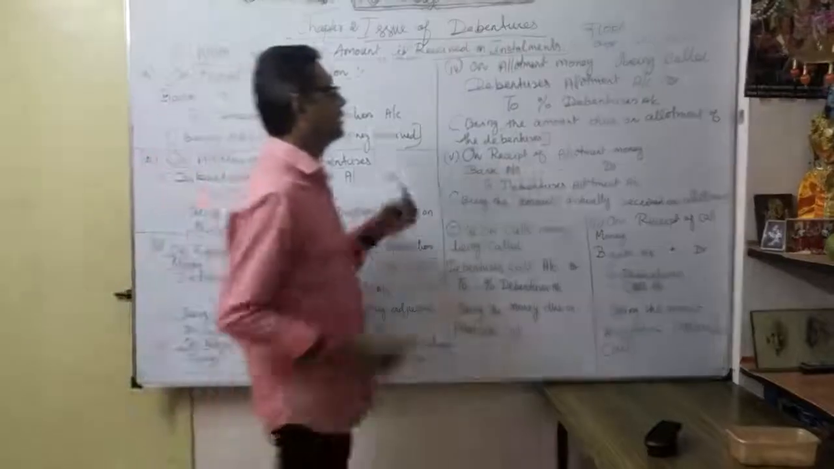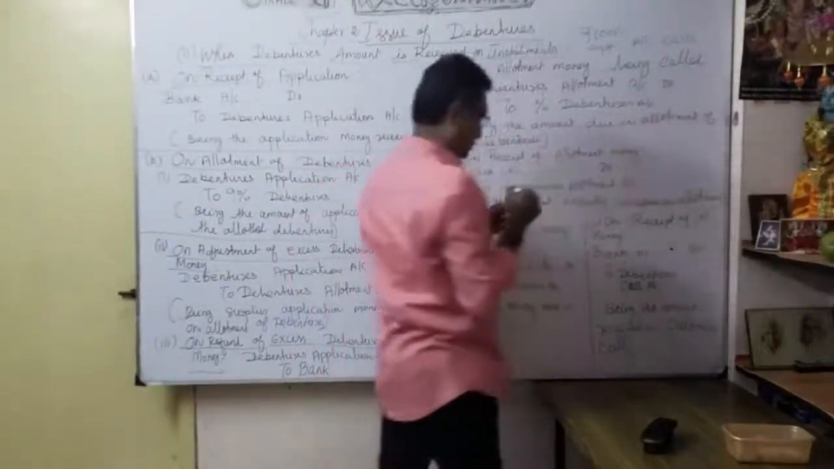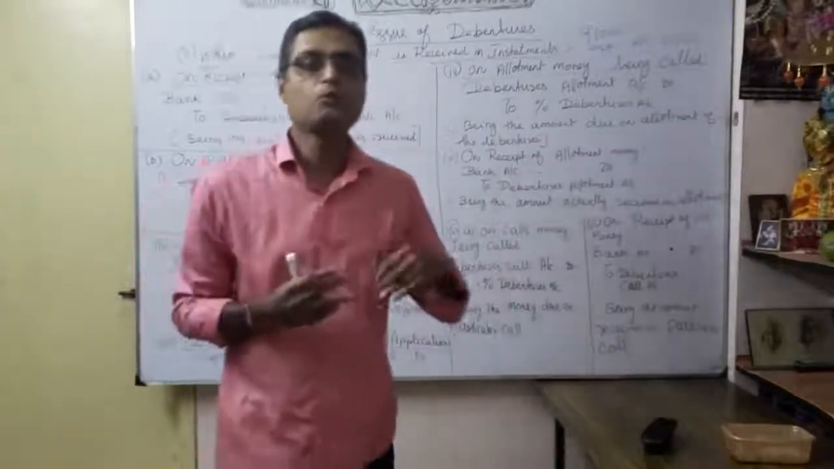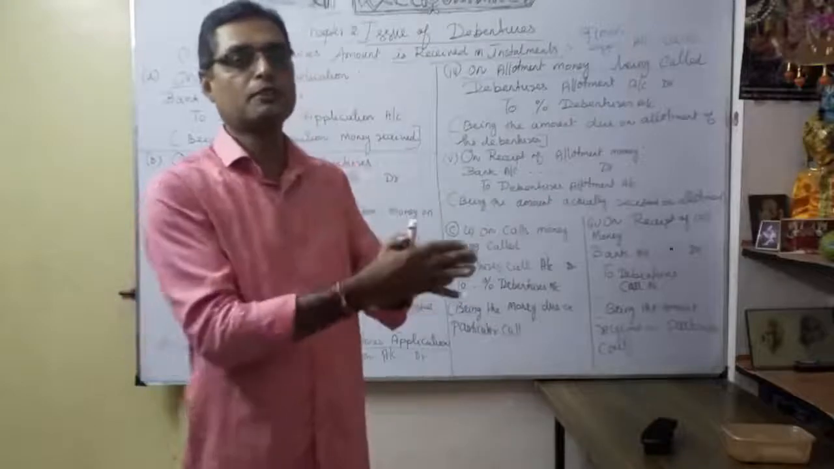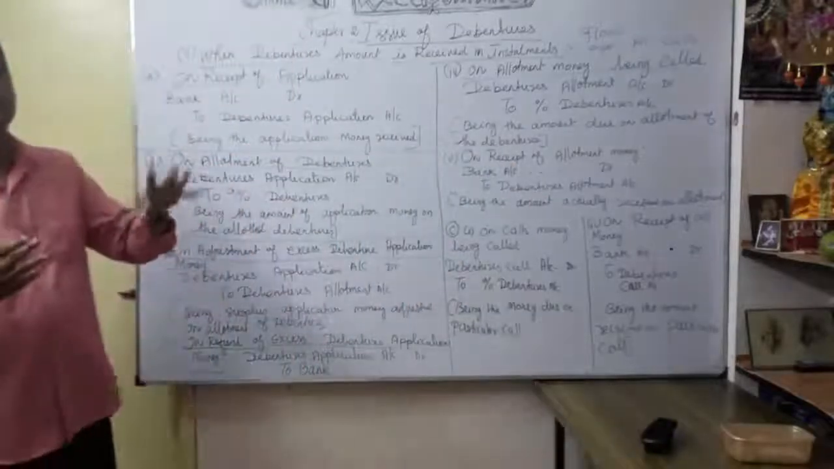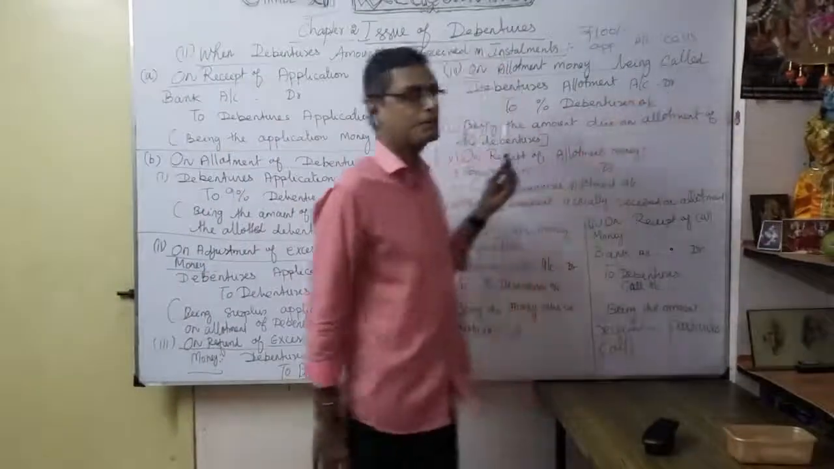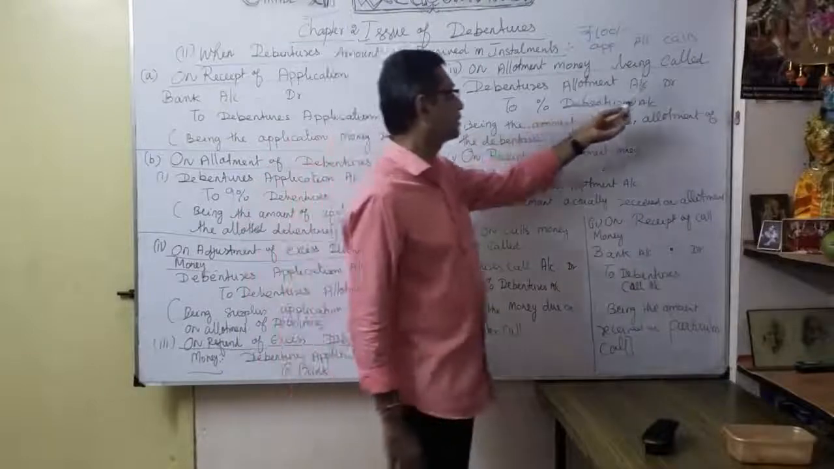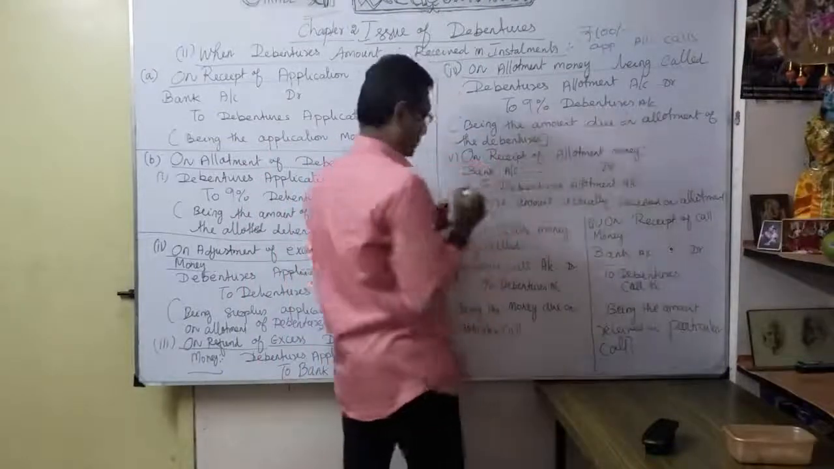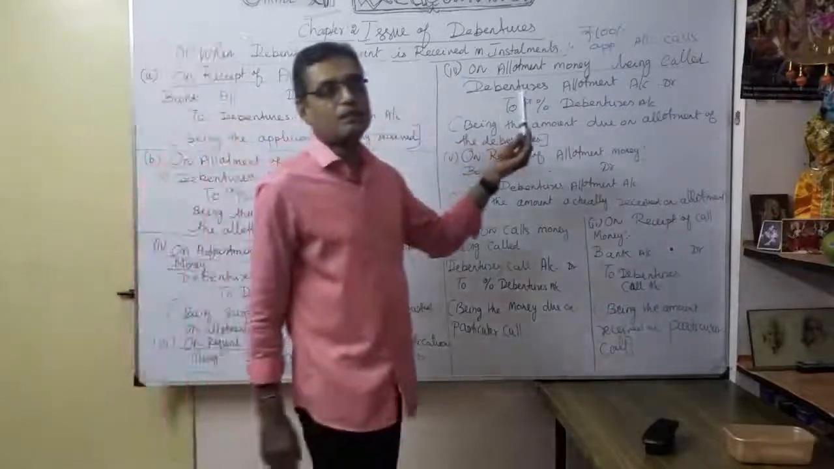Then, on allotment, money being called. Now application has been received, then we did the allotment. Now we move to the allotment call. We are going to announce to the debenture holder the money we are going to collect in the form of allotment. So an allotment money being called, what is the entry? Debentures allotment account to 9% debentures account. That's whenever allotment is due.